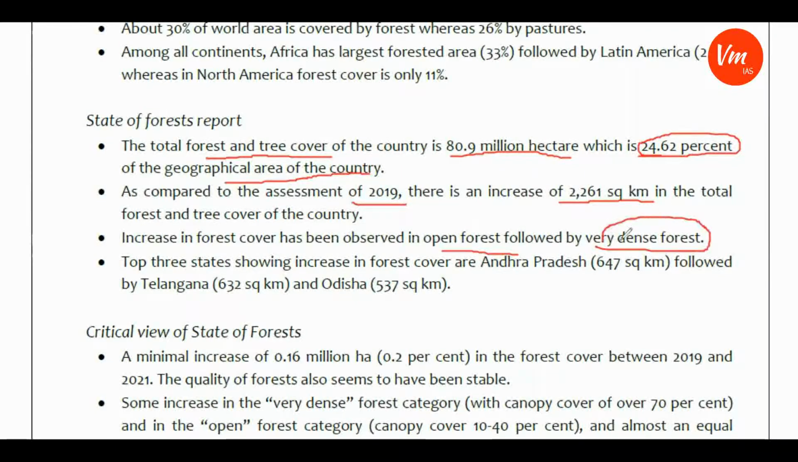And aspirants should understand the classification of forest. So, what is open forest? What is very dense forest? What is the canopy density which will be considered as very dense forest, and how very dense forest is increasing over the years, how open forest is increasing over the years. All these things you need to classify, you need to make notes of it, because maybe there will be a direct question that